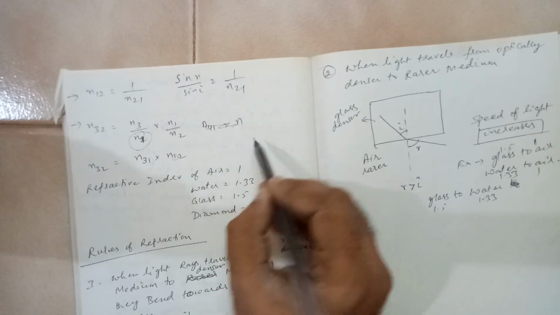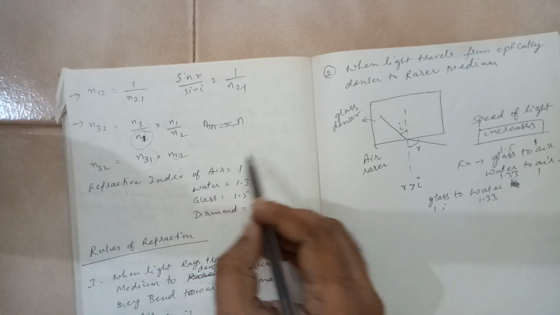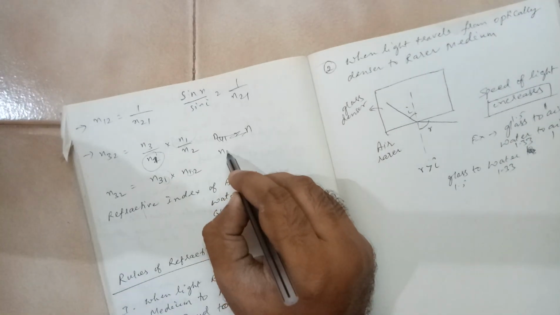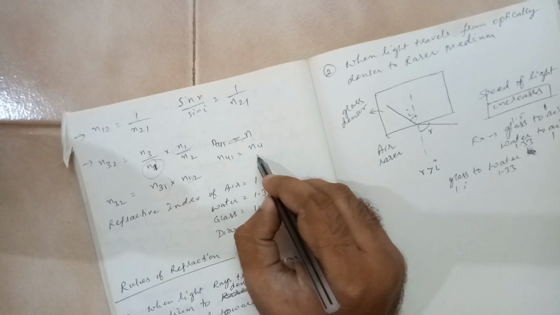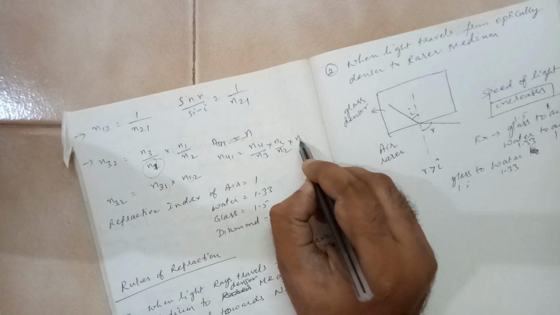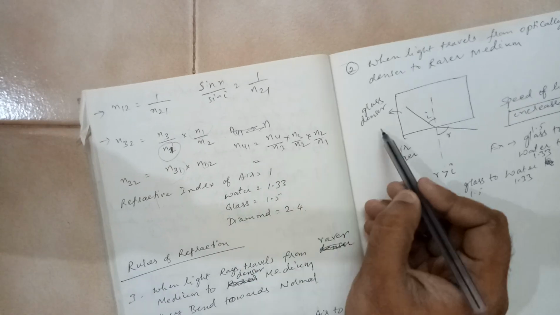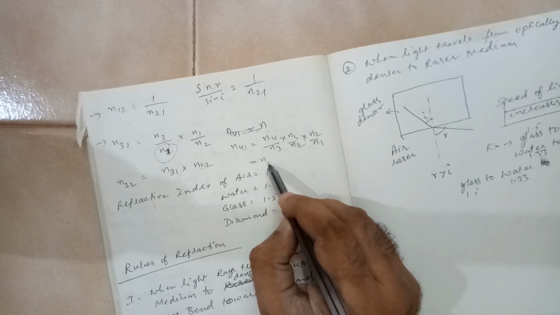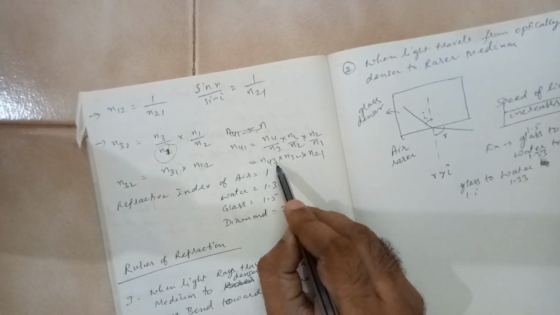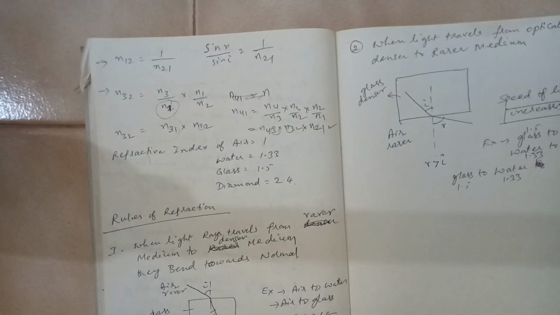Suppose you take n41, you write n4 by n3 into n3 by n2 into n2 by n1. So it becomes a chain. This becomes n4 by n3, which is n43, then n32, then n21. Every time the second term I am matching. So this is how you can apply the chain rule. This is one concept.